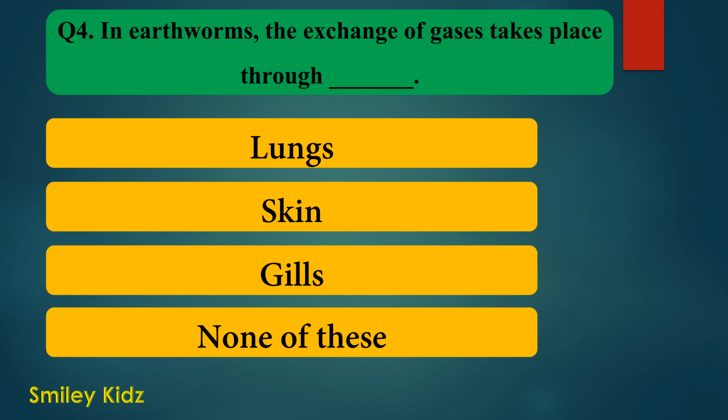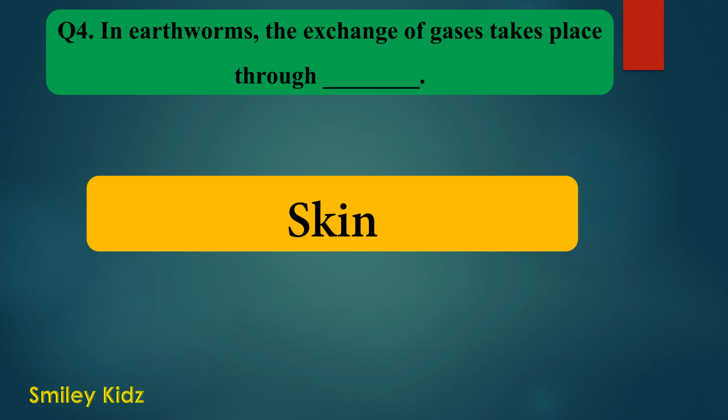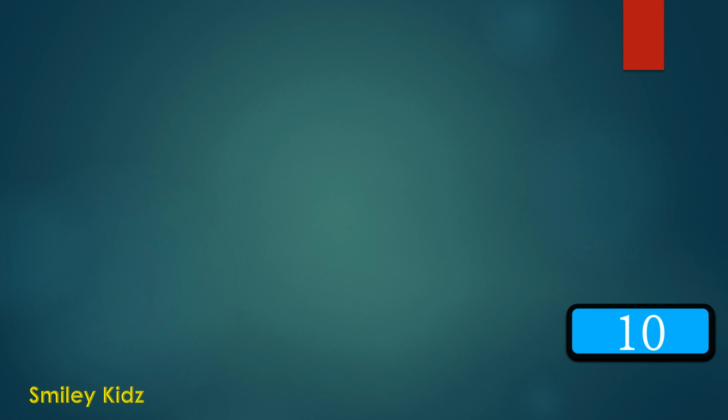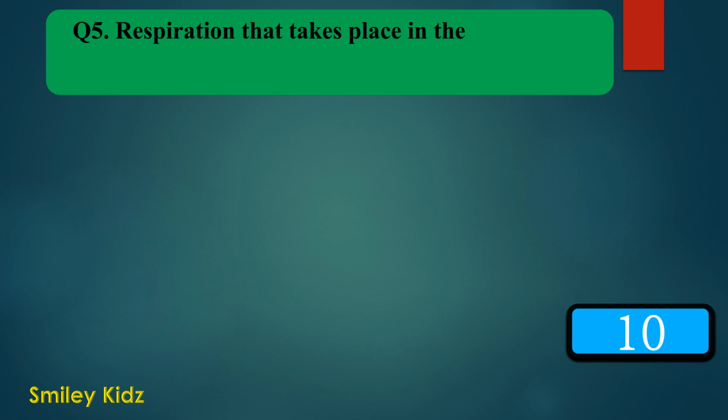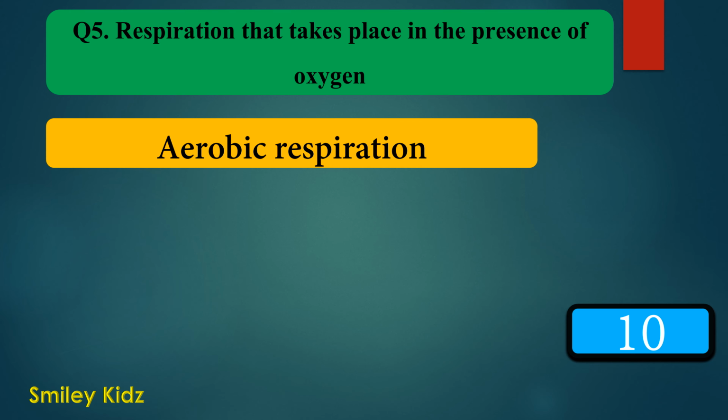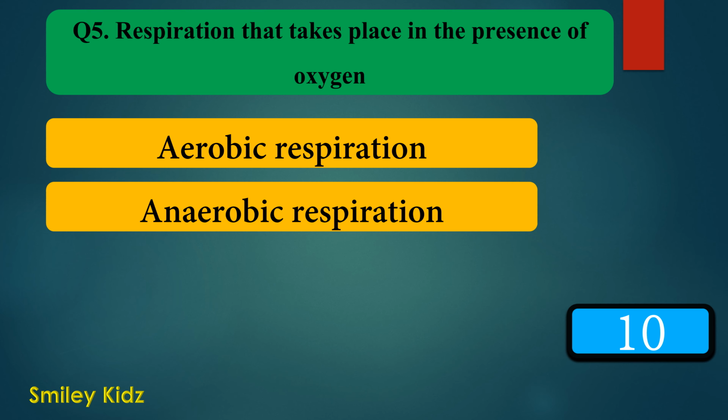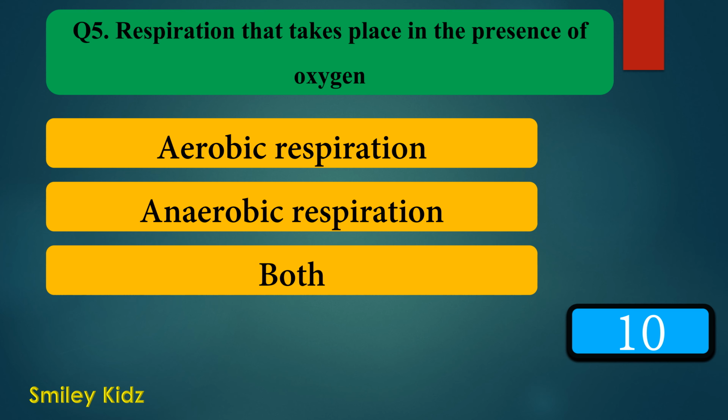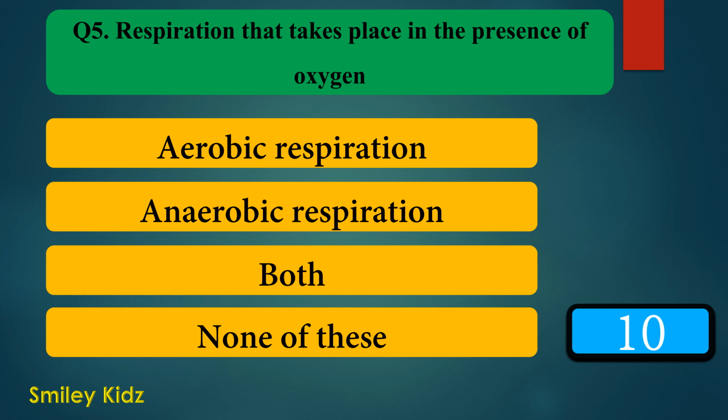Your time is up. And the right answer is skin. In earthworms, the exchange of gases takes place through skin. Moving to question number 5. Respiration that takes place in the presence of oxygen. Option A aerobic respiration, option B anaerobic respiration, option C both, and option D none of these. Your time starts now.